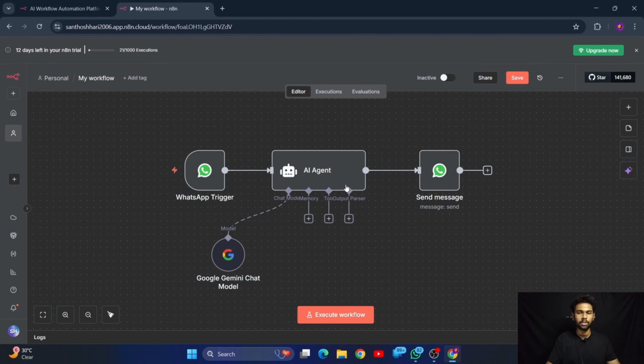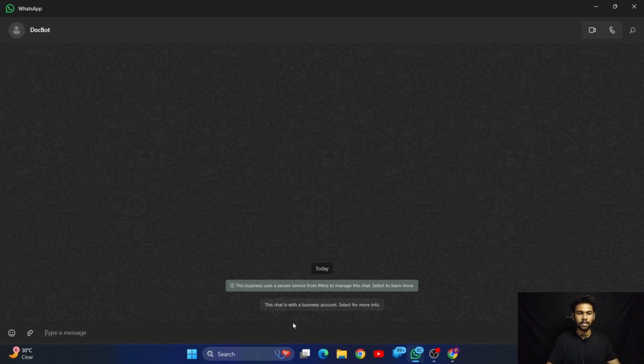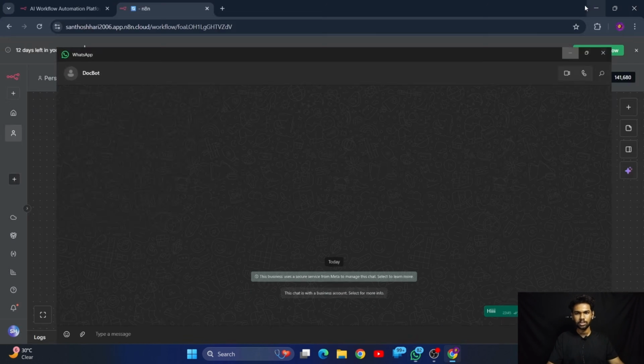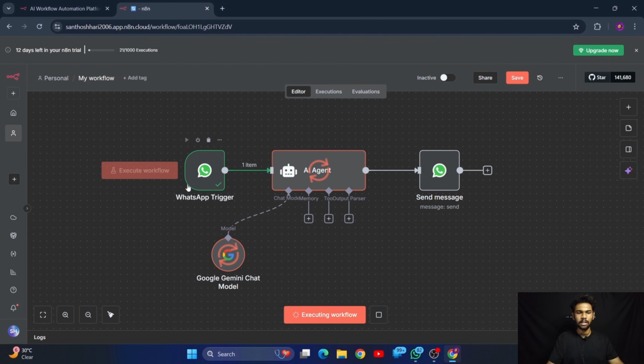So let's try executing this particular workflow. This is the button that you should use to execute the workflow that you have made. It is showing that it is waiting for you to create an event in WhatsApp. So the event we are going to create is to give some input. The input will be directly caught by this trigger node, and it started the entire workflow. See, this workflow is actually processing.